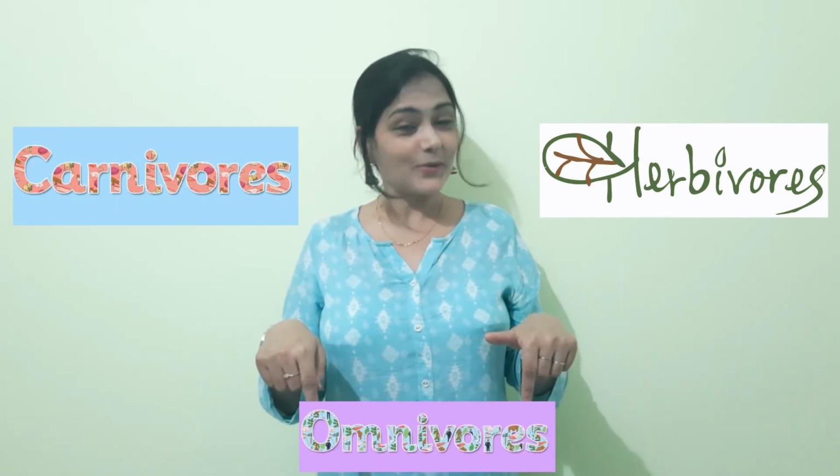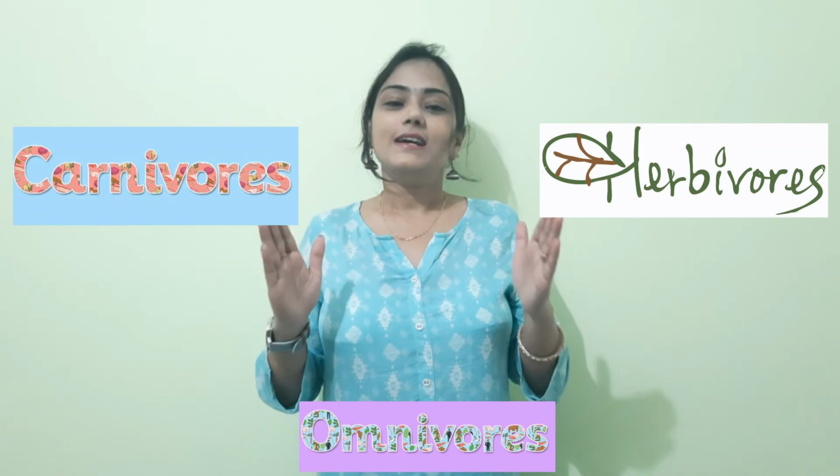Okay, so I hope now you won't get confused. You are very clear, thorough with these three terms: herbivorous, carnivorous, and the animals that eat both things are called omnivorous.